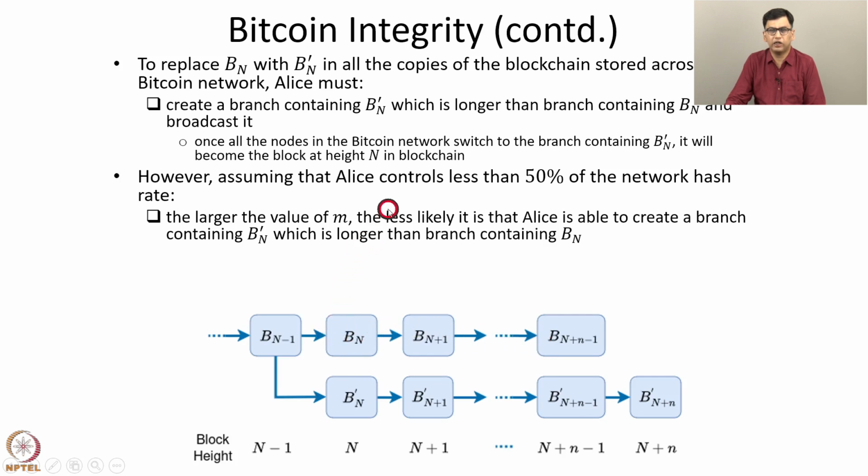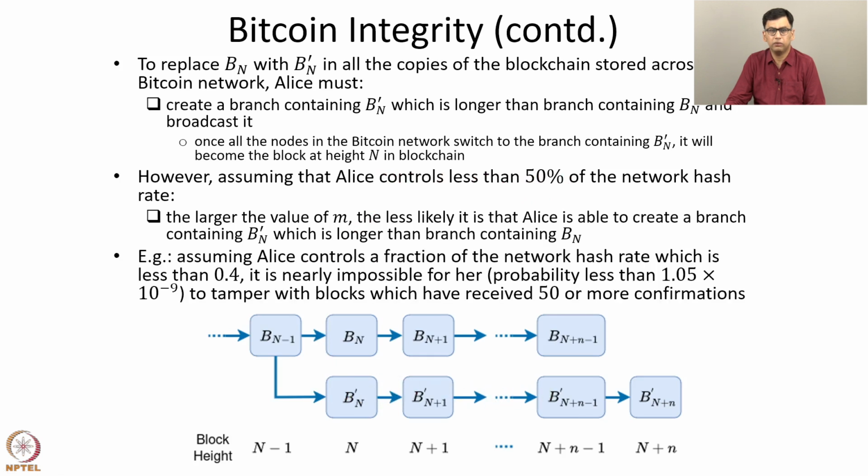So given that LS controls less than 50% of the network hash rate, it is unlikely that LS alone will be able to mine blocks faster than all the other miners collectively can mine. Here's an example. It can be shown that assuming LS controls a fraction of the network hash rate which is less than 0.4, it is nearly impossible for her to tamper with blocks which have received 50 or more confirmations. So the probability of tampering in this way is less than 1.05 times 10 to the power minus 9. So it is an extremely small probability.